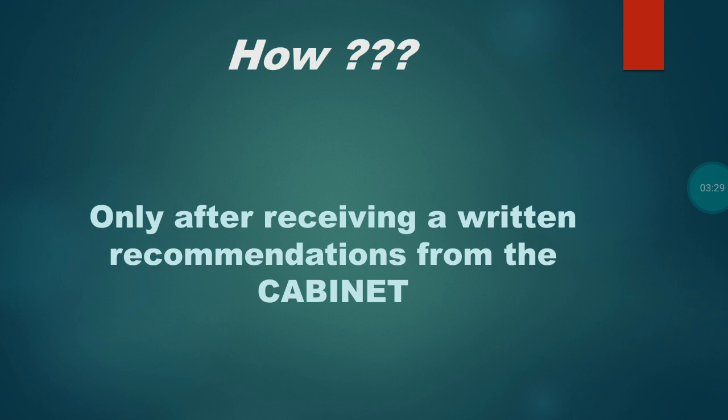Here one has to see how this proclamation of national emergency can be implemented. Who has the power? The President has the power. It doesn't mean that the President can implement a national emergency on his own. The proclamation of emergency can be implemented only after receiving a written recommendation from the cabinet.